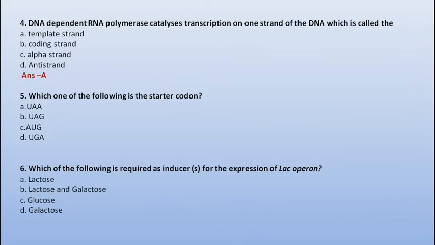Next question, which one of the following is the start codon: UAA, UAG, AUG or UGA? The correct option is option number C, AUG, which codes for methionine, and the rest of them are stop codons: UAA, UAG and UGA. So the correct option is option number C.